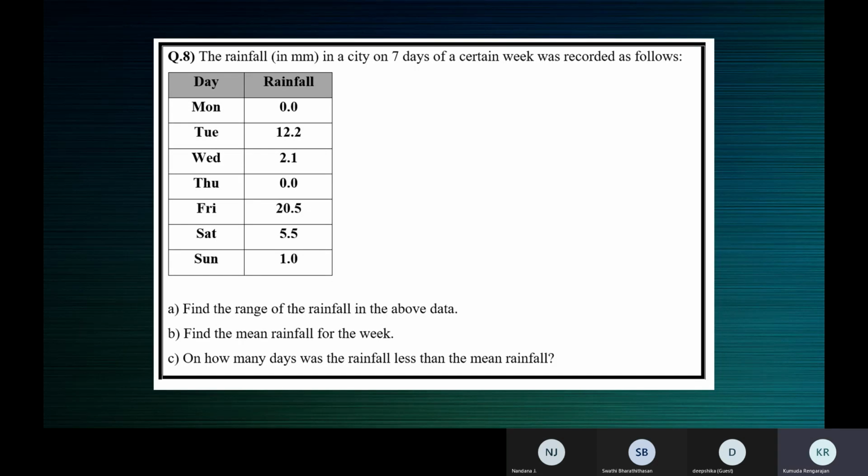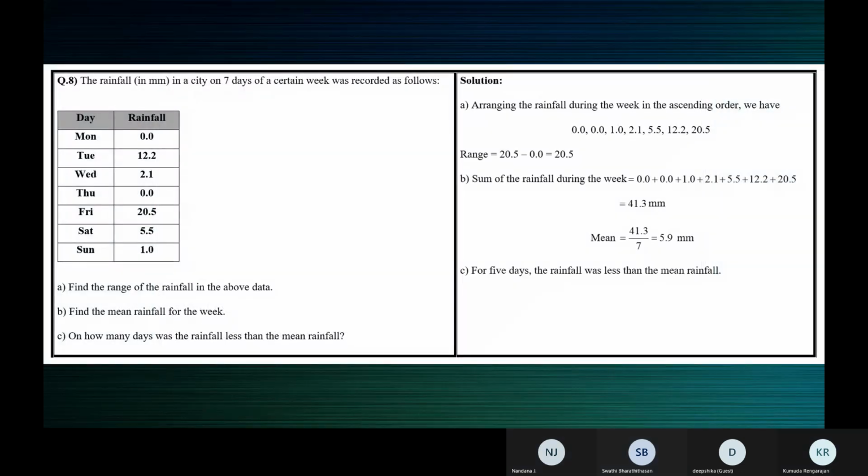That's good. Deepshita, what is the mean rainfall? 5.5, ma'am. Others? Ma'am, I got 5.9. 41.3 divided by 7 is equal to 5.9, ma'am. Yes, 5.9.